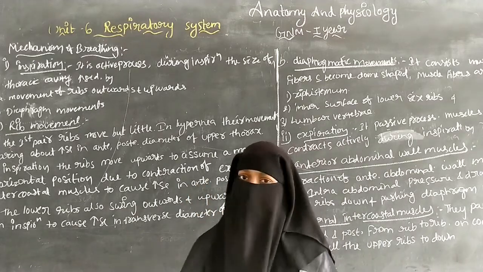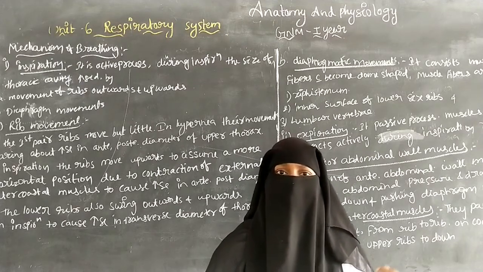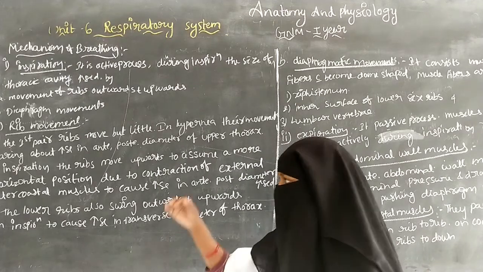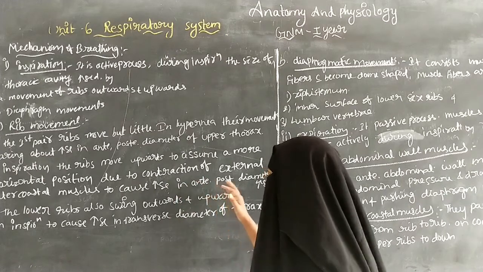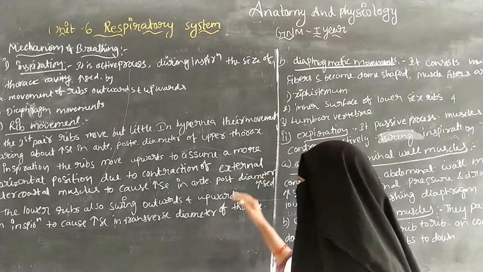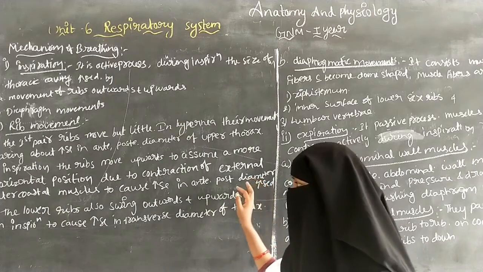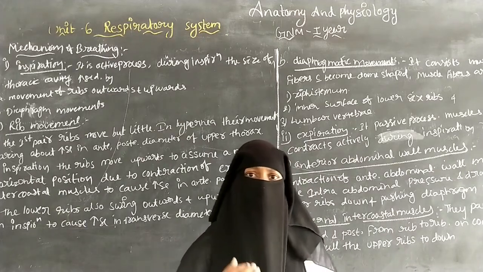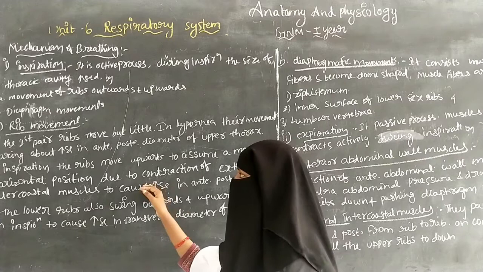So the anterior posterior diameter of the thorax is increased during inspiration.